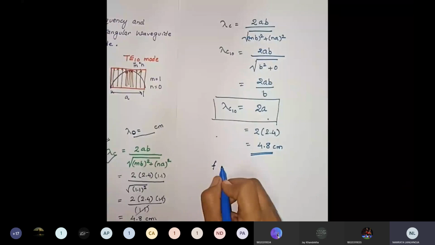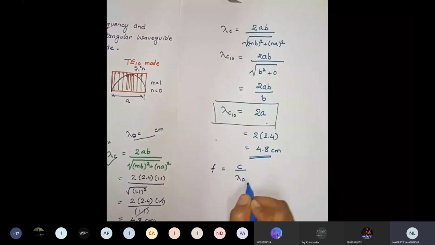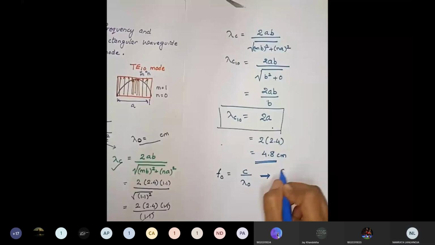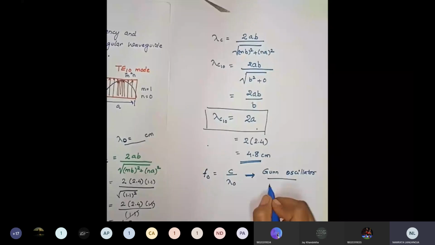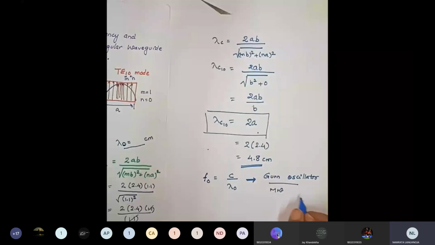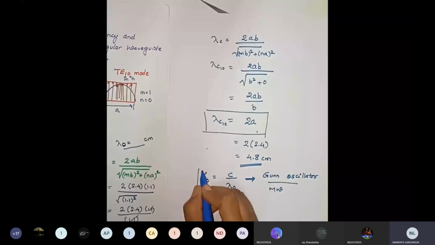This is the frequency which has been generated by the Gunn oscillator. So this is our microwave frequency which has been generated, and we are finding it using the first method.